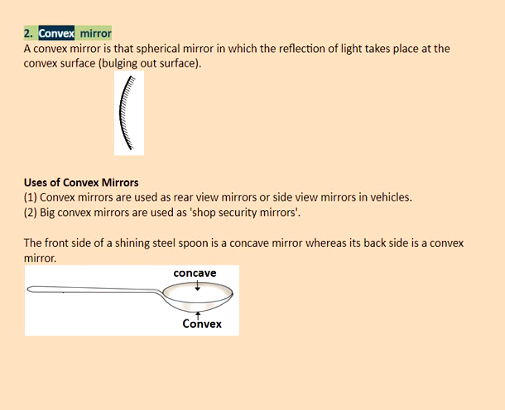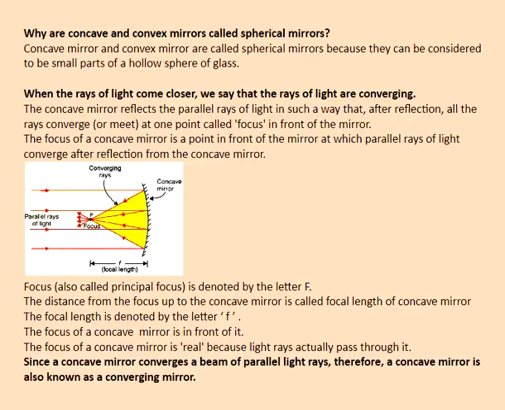2. Convex mirror. A convex mirror is that spherical mirror in which the reflection of light takes place at the convex surface, bulging out surface. Uses of convex mirrors. 1. Convex mirrors are used as rear-view mirrors or side-view mirrors in vehicles. 2. Big convex mirrors are used as shop security mirrors. The front side of a shining steel spoon is a concave mirror, whereas its back side is a convex mirror.